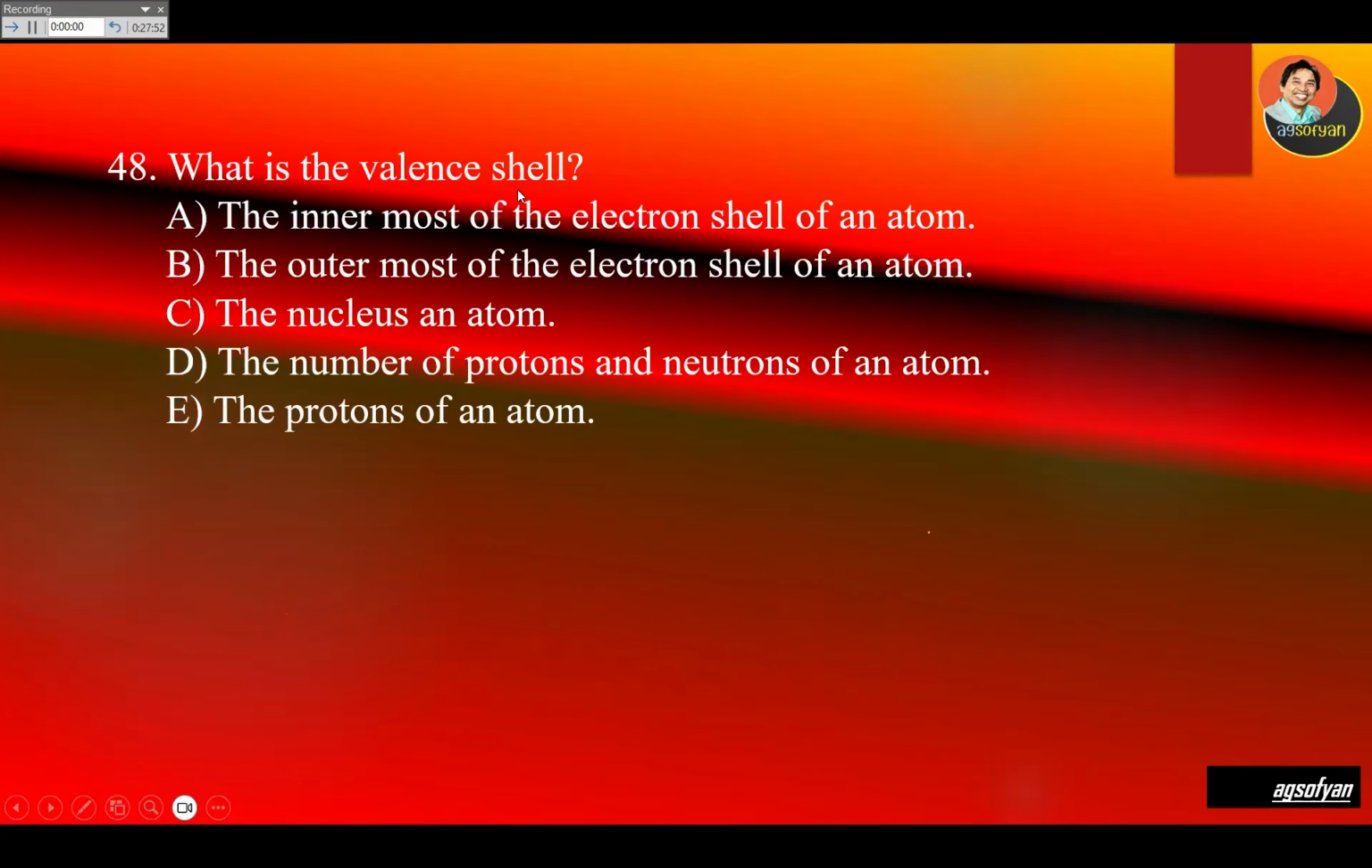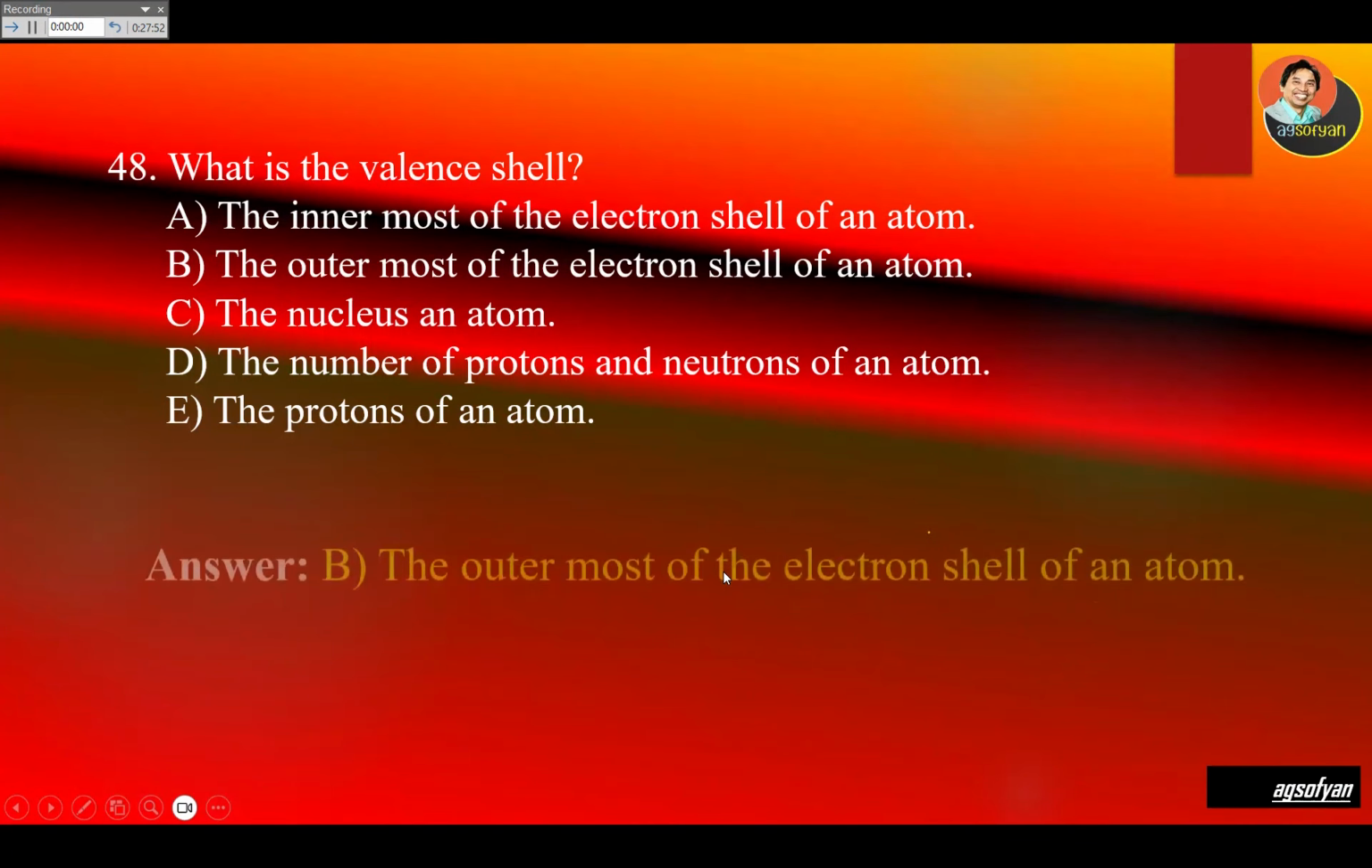What is the valence shell? The valence shell is the outermost shell. So this is the outermost electron shell. So look for that one. A, the innermost, is incorrect. The outermost, yes. So the correct answer will be B.